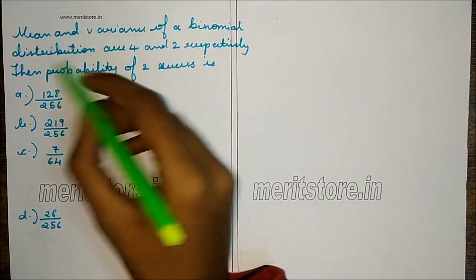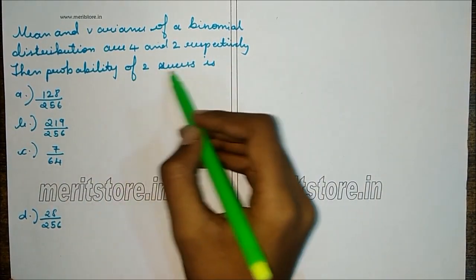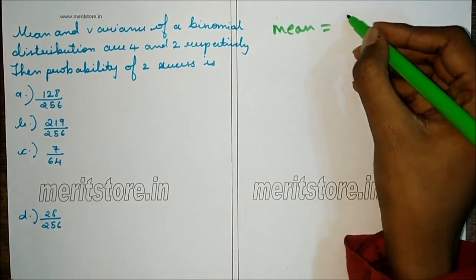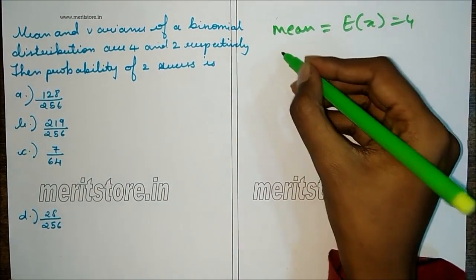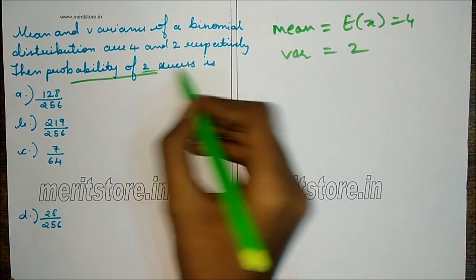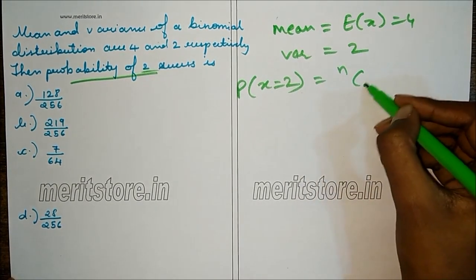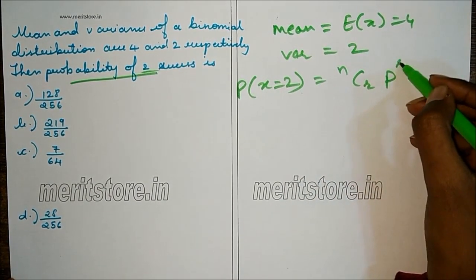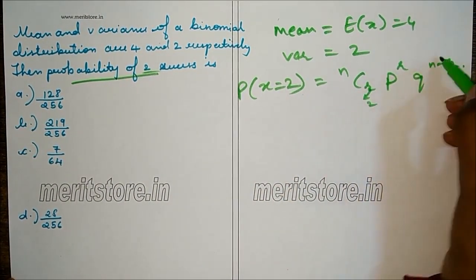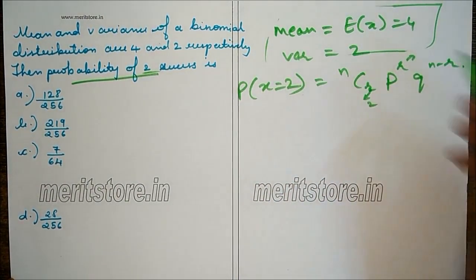Next question is, mean and variance of a binomial distribution are 4 and 2 respectively. The probability of two successes is, now mean, which is the same as expectation, is given as 4. Variance is 2. We have to find the probability of two successes, that is P of X equals 2. This is given as nCr P raised to r Q raised to n minus r, where r is 2. Using these two, we'll find n, P and Q.